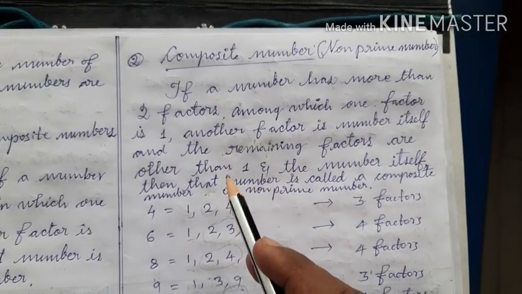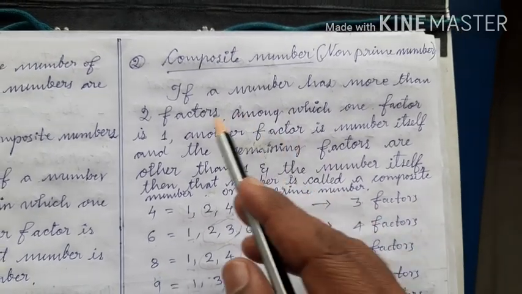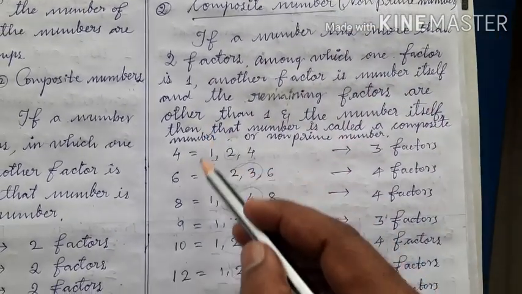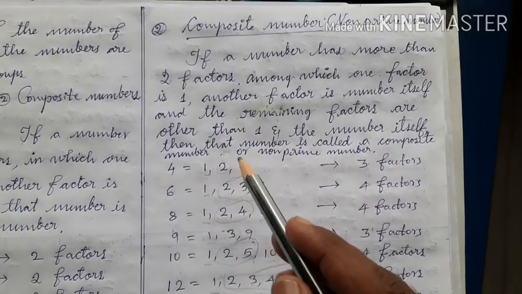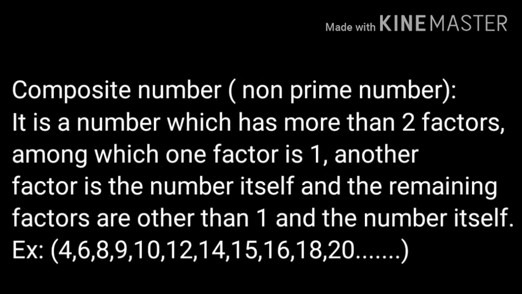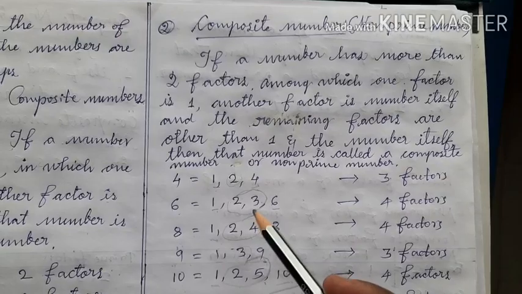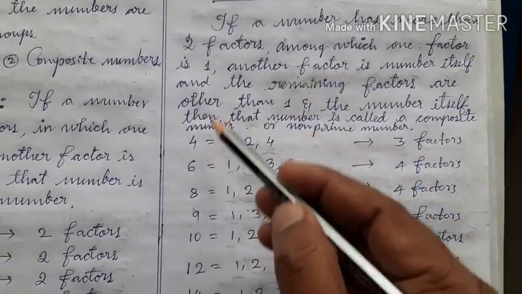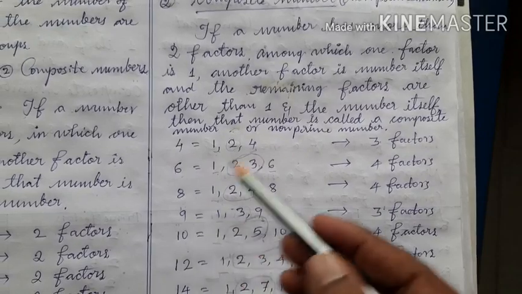So children, according to first definition of composite numbers, these numbers are composite numbers because all the conditions are fulfilled here. According to first definition, these numbers should have more than 2 factors.